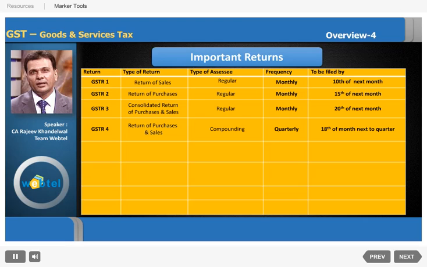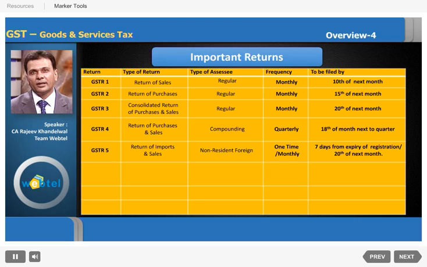What about compounding dealers? Compounding dealers have to file GSTR4, which is the return of purchases and sales. This is to be filed on a quarterly basis by 18th of the month next to the quarter. What about non-resident or foreign assessees? Yes, even they have to file monthly returns if they are registered for a longer period. In their case, the return is GSTR 5, which is the return of imports and sales. If registration is for a shorter period than a month, then a one-time return is filed within 7 days from the expiry of registration. And if it is a longer registration for 90 days or with extension, then it is to be filed on a monthly basis by 20th of the next month.